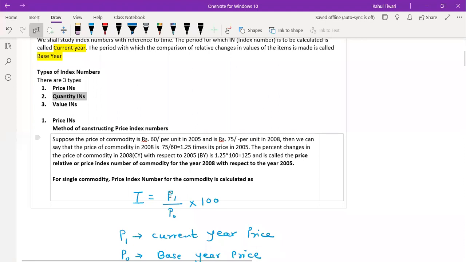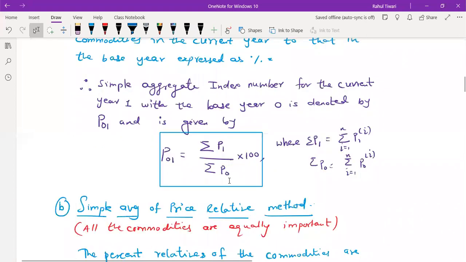Means I will simply say, wherever there is P, write Q. That's it. The 1 and 0 all remain the same. So what could this be? Q1 upon Q0. Summation Q1 upon summation Q0.